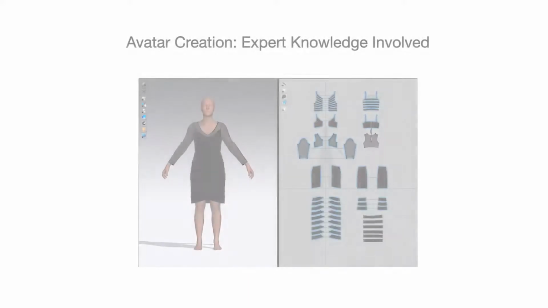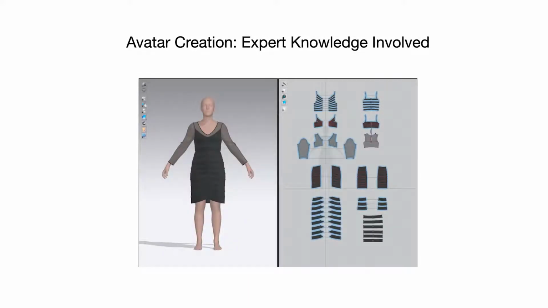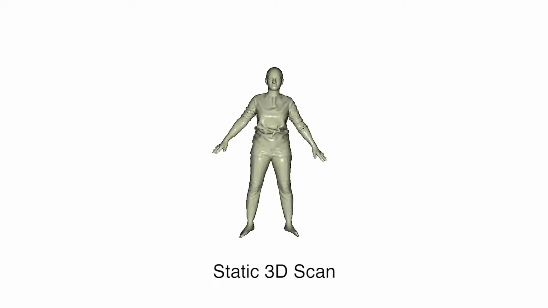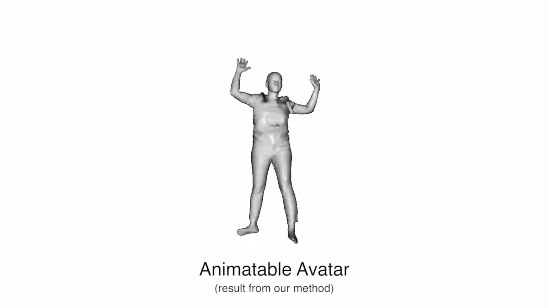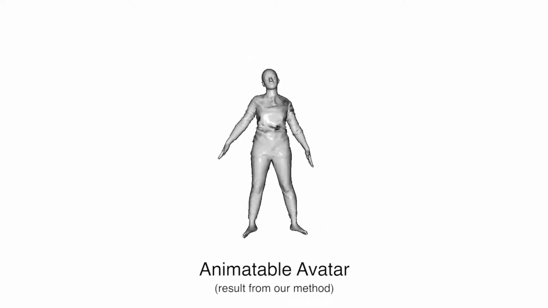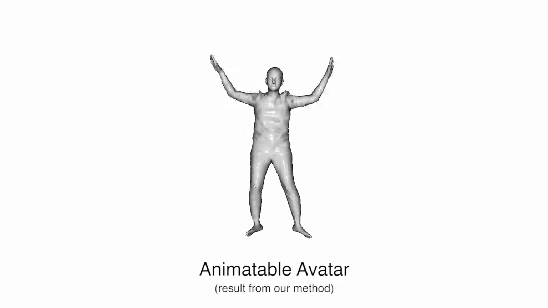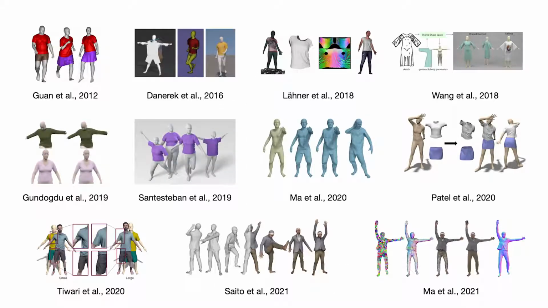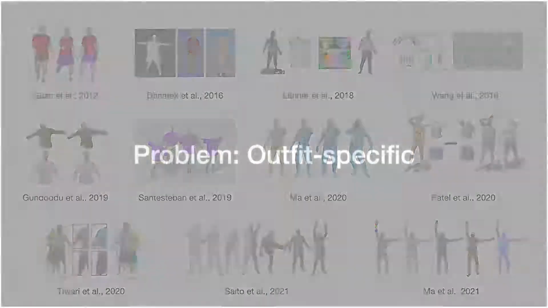Animatable clothed human avatars will play an important role in the digital world. However, it currently still requires expert knowledge to design avatars with clothing that moves naturally on the body. The process would be simpler if we could automatically turn existing static 3D scans of people into animatable avatars. Achieving this requires a model for clothed humans that can produce pose-dependent clothing deformation and can generalize to previously unseen outfit types and styles. Unfortunately, most existing models are subject and outfit specific.